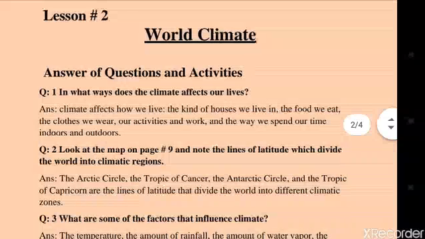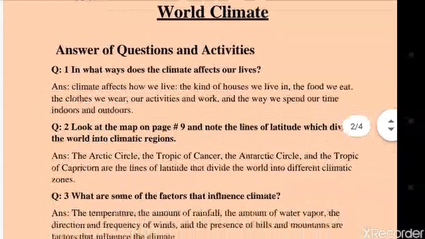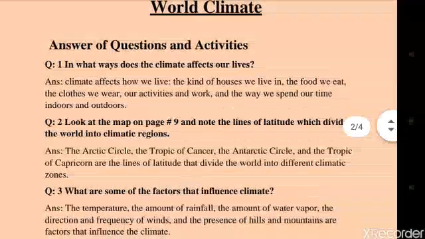Question number 2 is, look at the map on page number 9 and note the lines of latitude which divide the world into climatic regions. Answer is, the Arctic Circle, the Tropic of Cancer, the Antarctic Circle, and the Tropic of Capricorn are the lines of latitude that divide the world into different climatic zones.